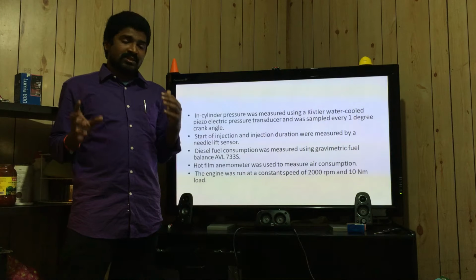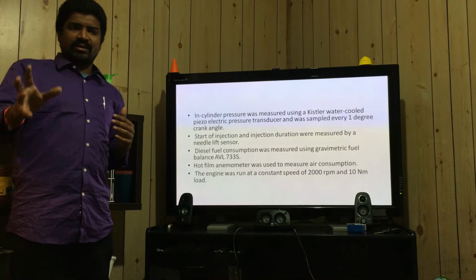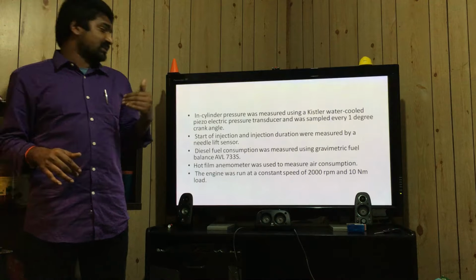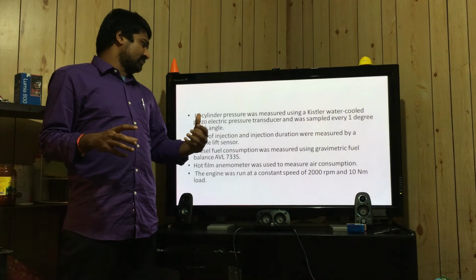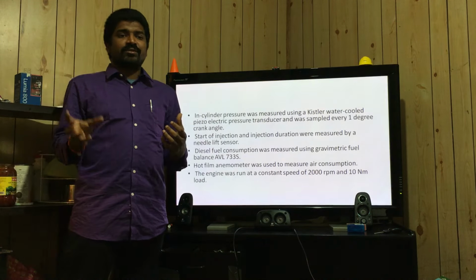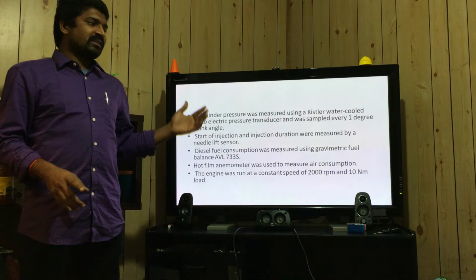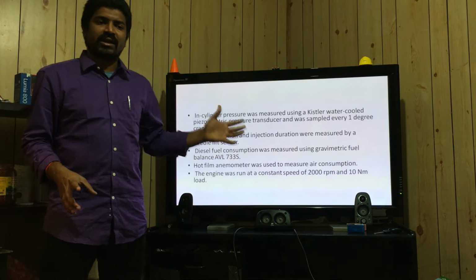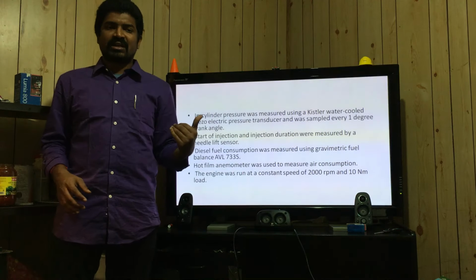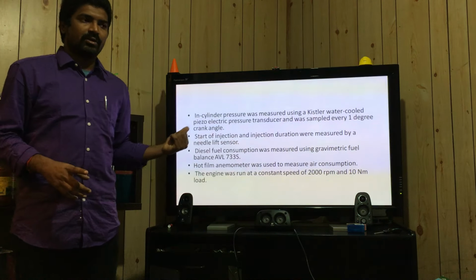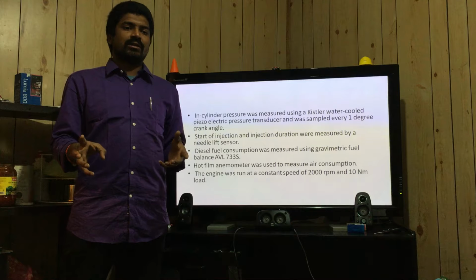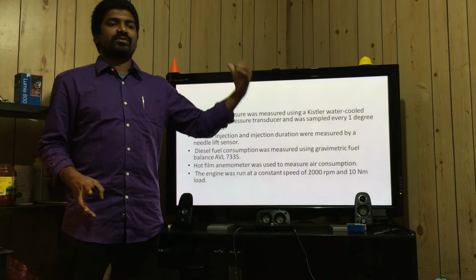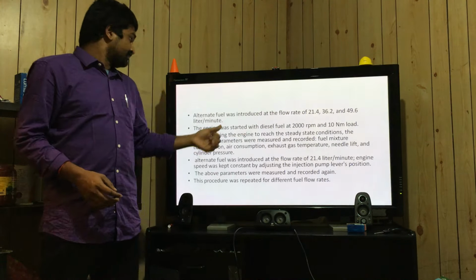The diesel fuel consumption will be measured by fuel balance meters, whereas a hot film anemometer can be used for measuring the air consumption. The engine is set to run at a constant speed of 2000 rpm and 10 Newton meter load to test the feasibility and working capacity of the various fuel mixtures.